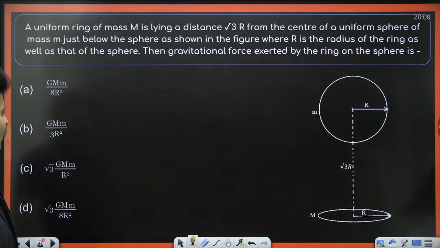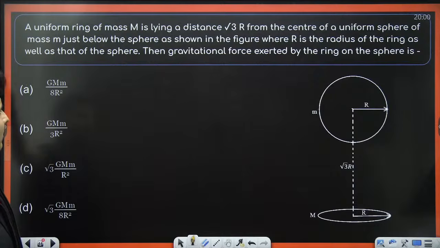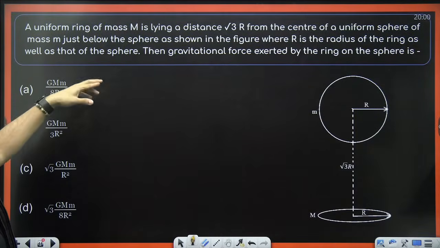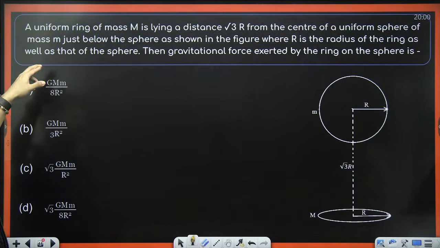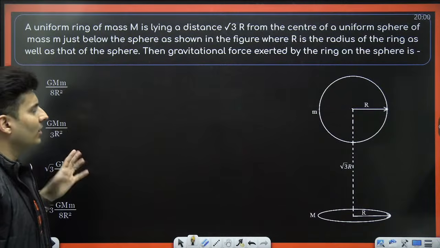So maybe we can start solving some questions. A ring is lying at a distance of √3 r from the center of a sphere, just below the sphere as shown, where r is the radius of the uniform sphere. The gravitational force by the ring on the sphere is...